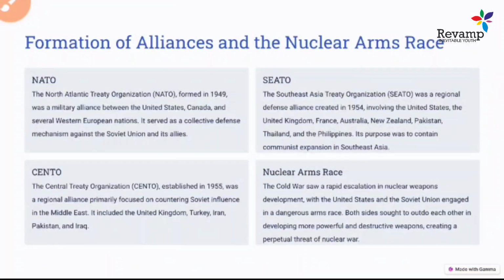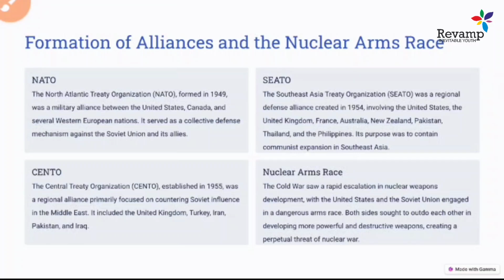The formation of alliances. What is the formation of alliances and the nuclear arms race? As I mentioned earlier, the Cold War era led to an acceleration in nuclear armaments. There were also a lot of organizations and military alliances starting to form. The first and very famous is NATO, the North Atlantic Treaty Organization, formed in 1949. It was a military alliance between the USA, Canada, and several Western European countries, collectively serving as a defense mechanism against the Soviet Union.